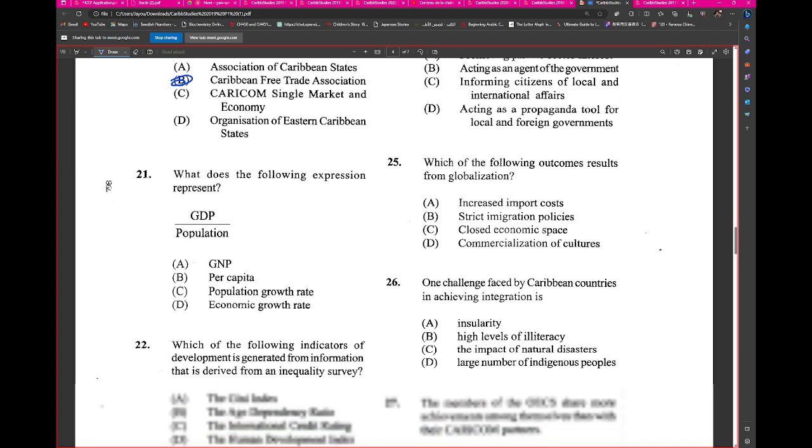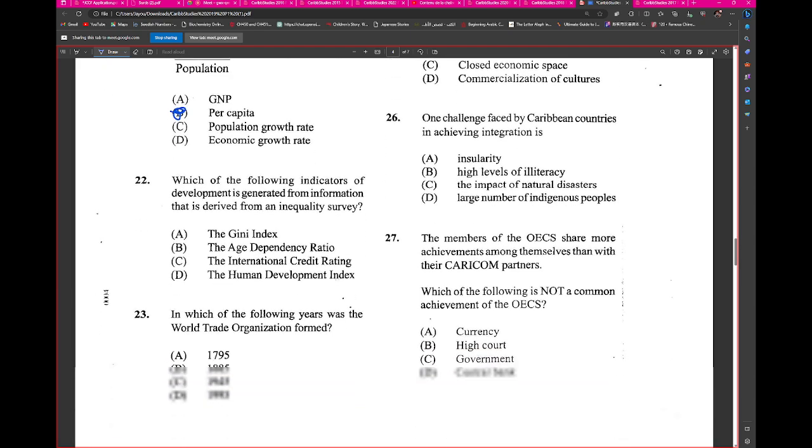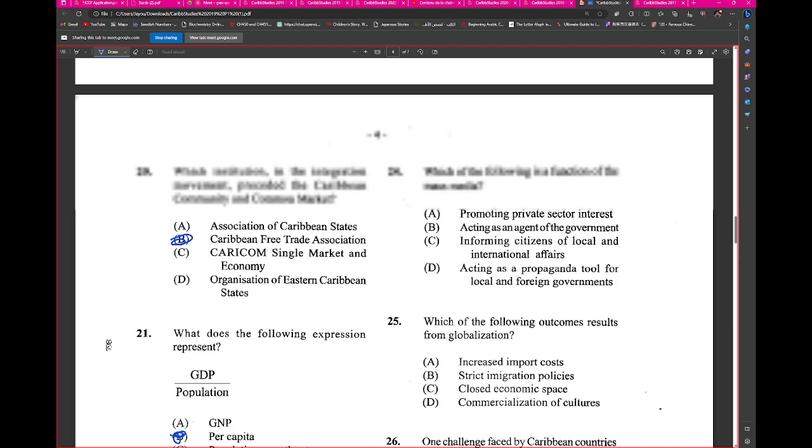What does the following expression represent? Per capita. Right. Anything over population is per capita generally. Right. Which of the following indicators of development is generated from the information derived from the inequality survey? The Gini Index. Wonderful. When was the WTO formed? 1995. Wonderful. Alright. Which of the following is a function of the mass media?